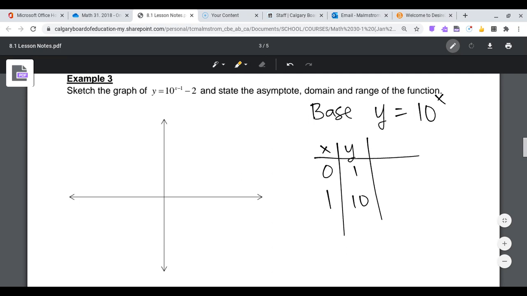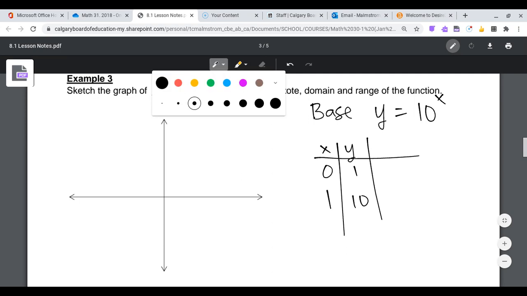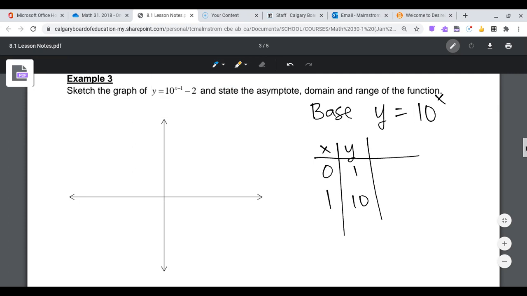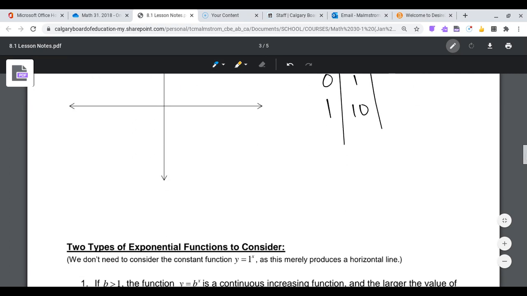And this time, I got more going on. I need a little more space here. I got an h value equal to 1. So that's a horizontal translation 1 to the right. And I have a k value equal to negative 2.